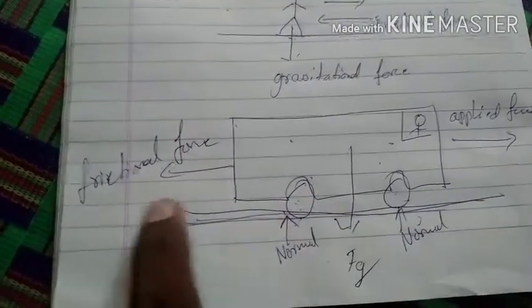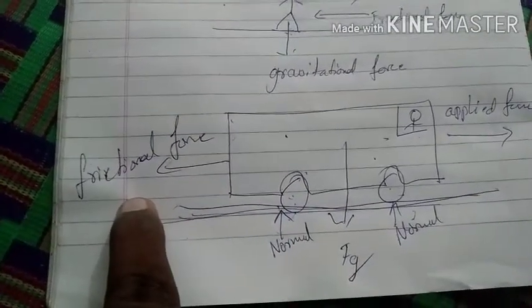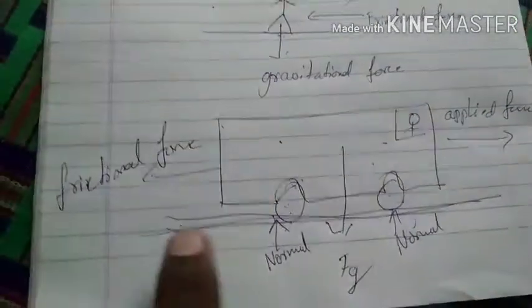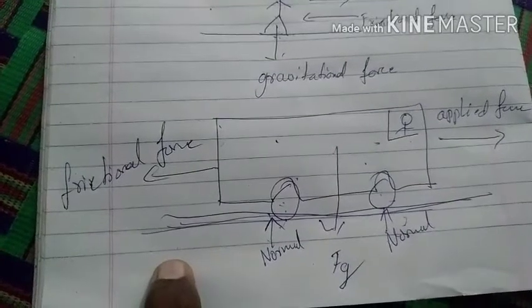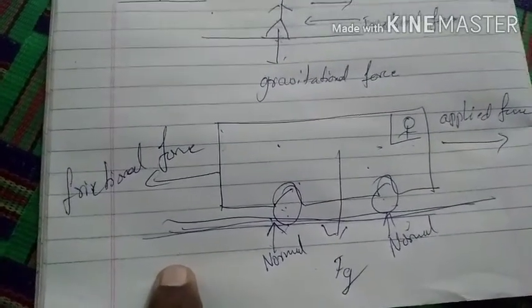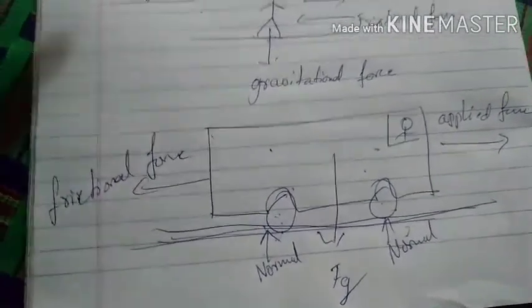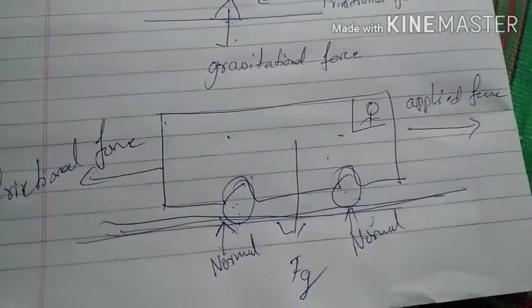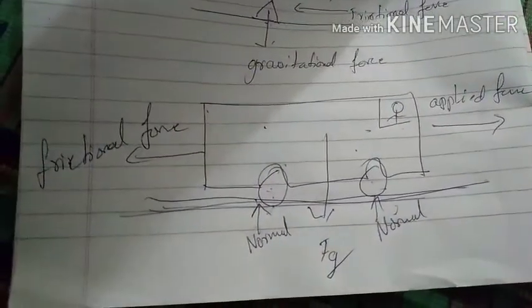That's the ability of frictional force. These are the forces we have been seeing, along with net force.